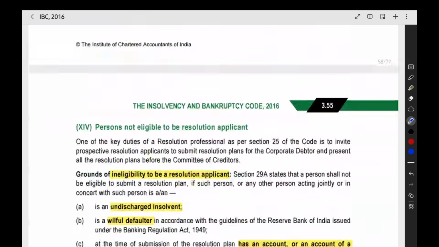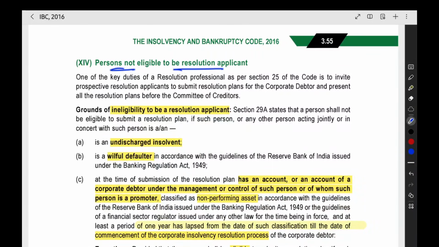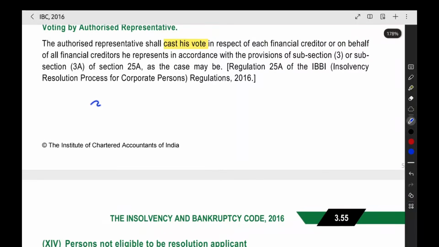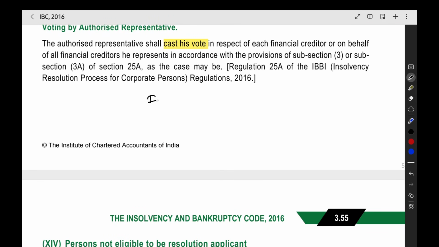Now the next thing: persons not eligible to be a resolution applicant. Now we have done the committee of creditors. They are conducting the meeting. For the meeting, whatever the requirement, all the provisions we saw. Now the next thing is we have to see the resolution plan. For the committee of creditors, the main work is the resolution plan. They will prepare an information memorandum. In that, all the details of the company will be there. Then they will make a public announcement and give an invitation.